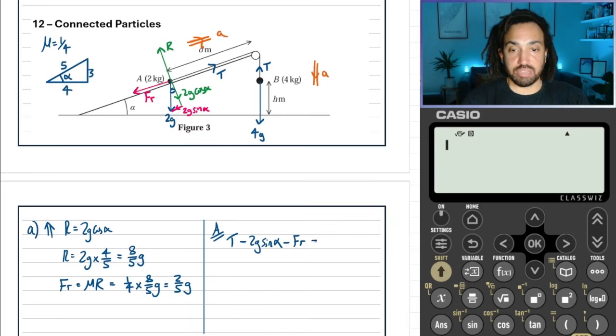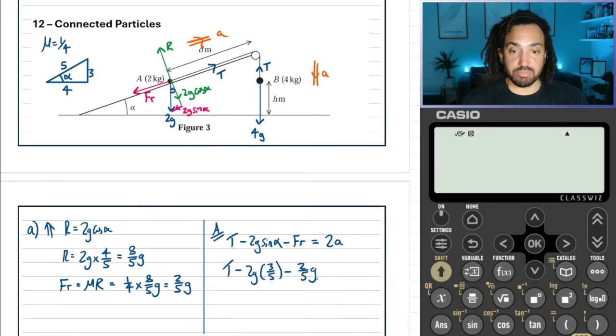And that's going to therefore equal the mass, which is 2, times by the acceleration. Now we can simplify this a little bit, because sine alpha is 3/5. And then the frictional force we already know is 2/5 g.